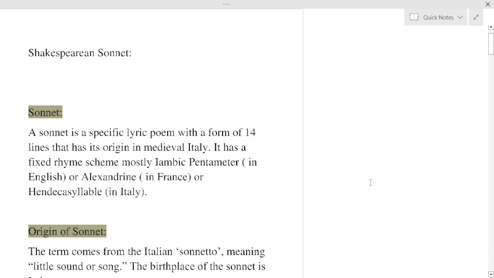Okay, what is a sonnet? A sonnet is a specific lyric poem with a form of 14 lines that has its origin in medieval Italy. So the place where the sonnet first took its birth is Italy.